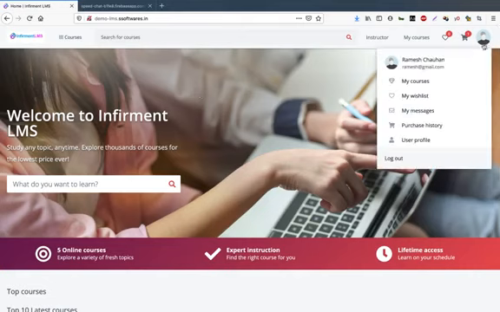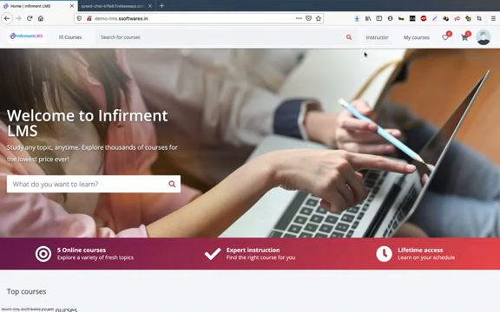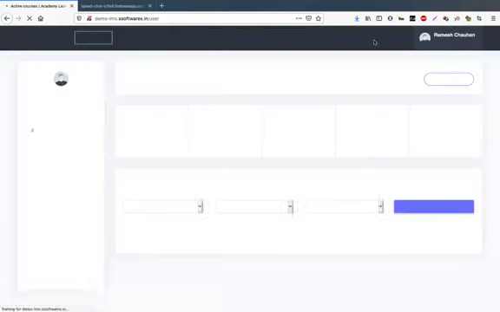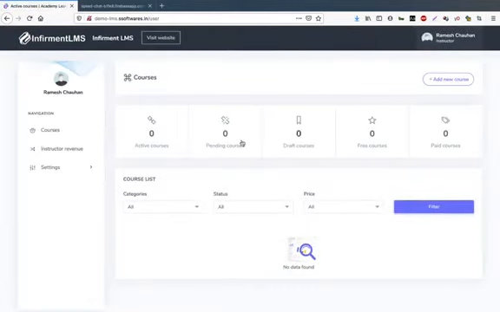Now let's come to the instructor panel. Currently the public instructor option is enabled, so this button will be visible to the public. If anyone from the public, from anywhere, wants to become an instructor, he will click on instructor. Here they will have the option to add a new course. They will click on add new course.